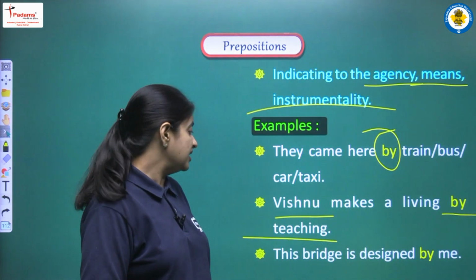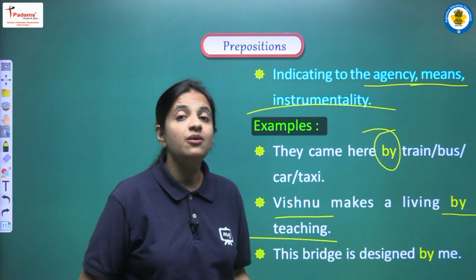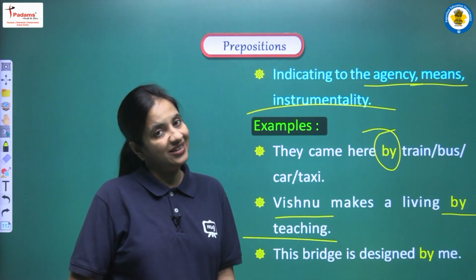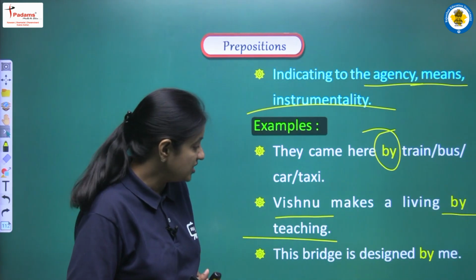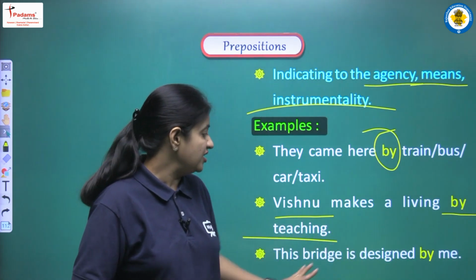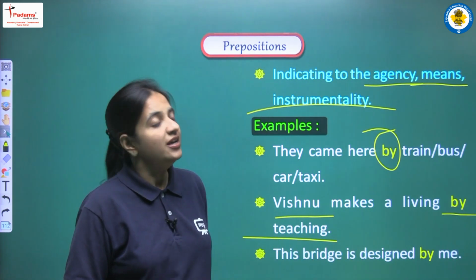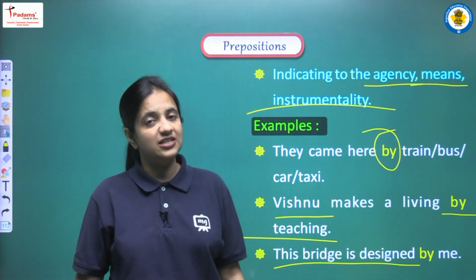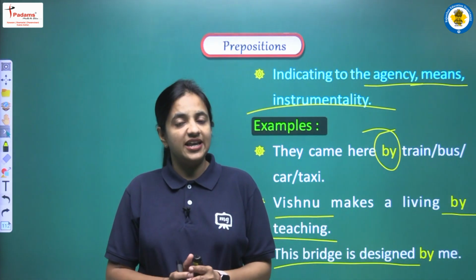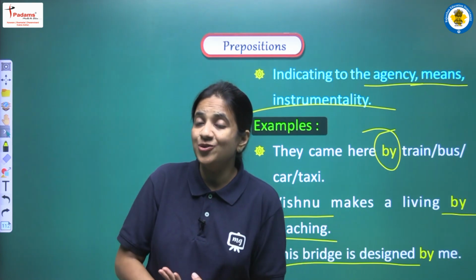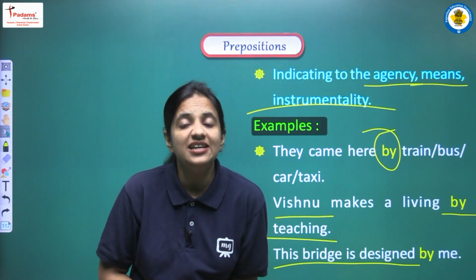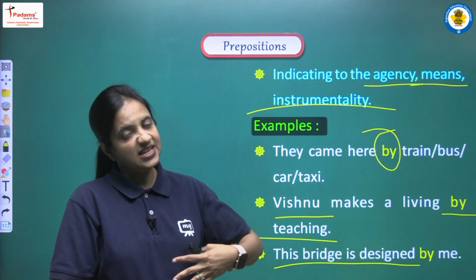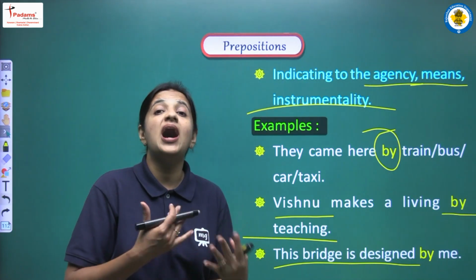Next one is, this bridge is designed by me. So here in this sentence what we are trying to say, we are saying कि ये जो action है, कौन सा action है इस sentence में? The action is to design the bridge. Okay, so there is one kind of bridge and we are saying कि इस bridge को जो design किया है वो किसने किया है? So we are saying that it is designed by me.